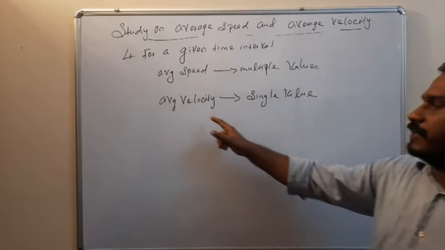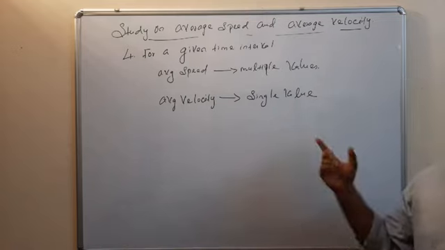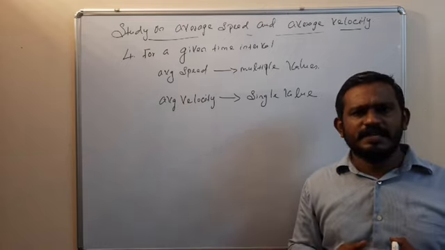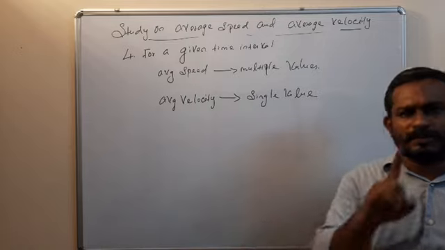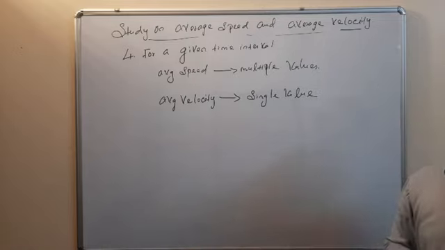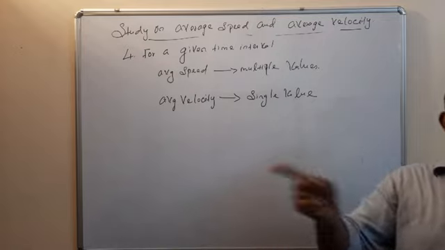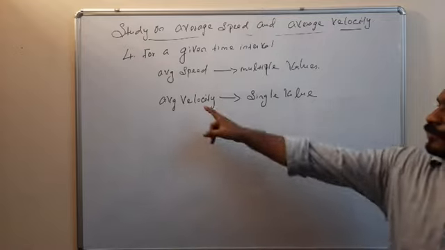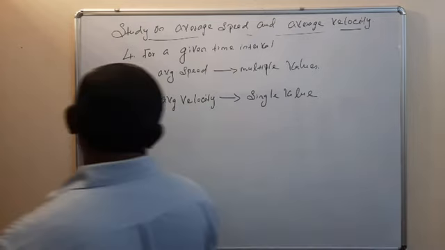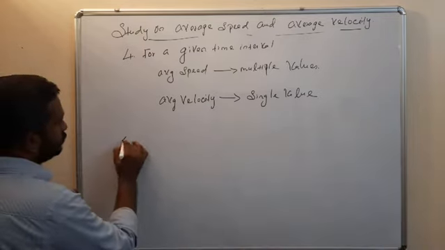Average velocity has a single value. Whatever may be the journey, from starting point to the end point, we have only one displacement. So average velocity is equal to displacement by time taken, and has a single value. Then fifth point.